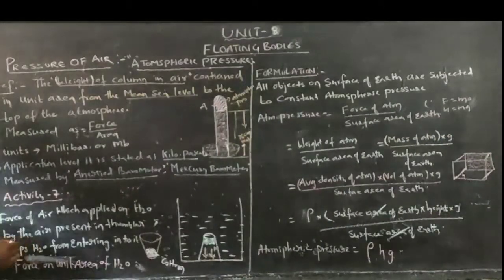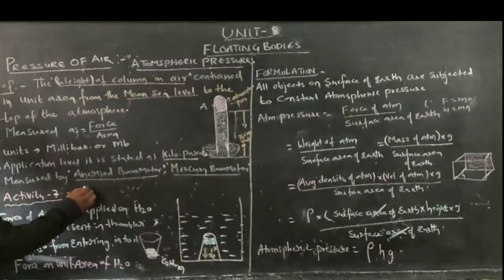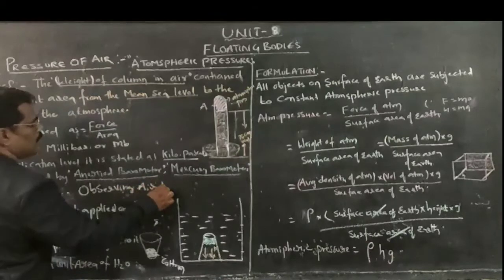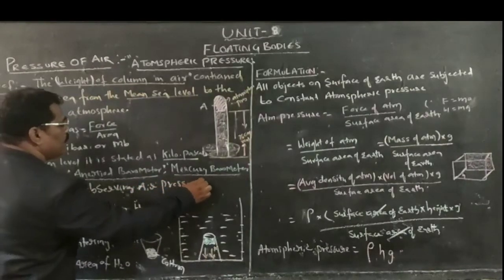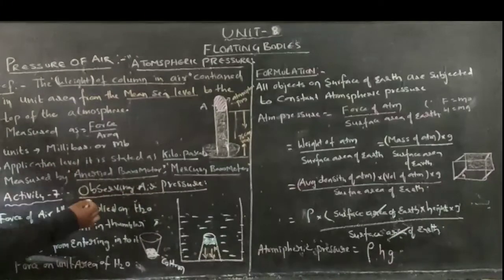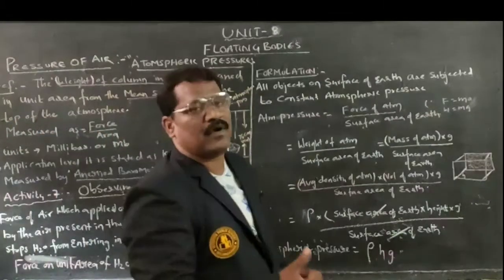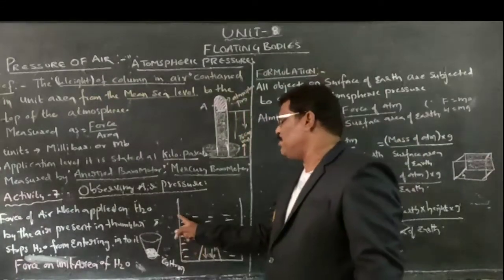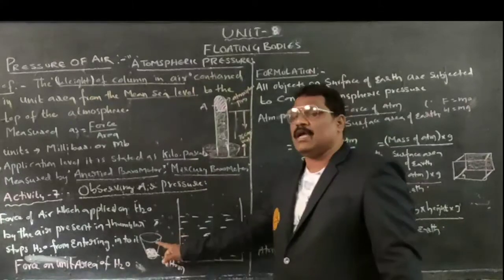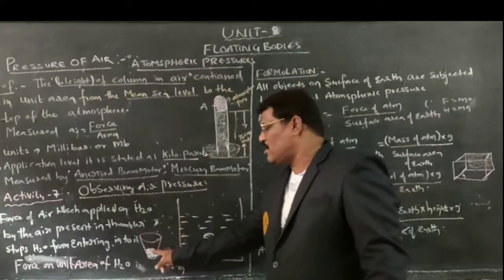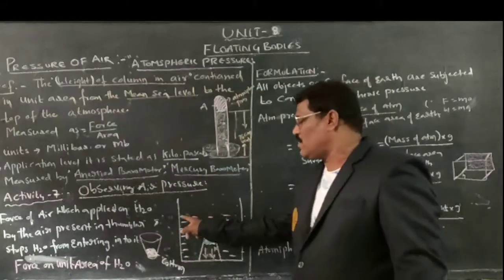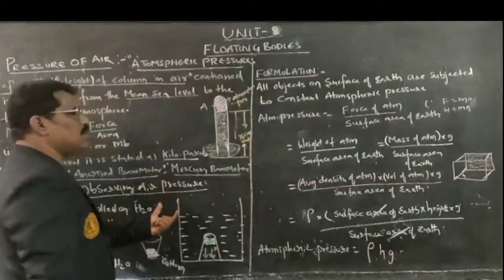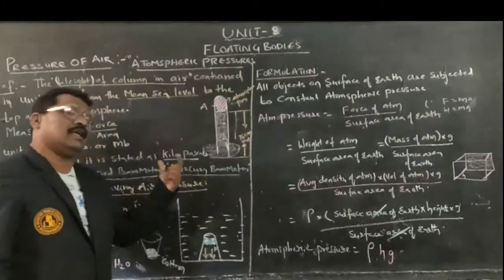Coming to the next one: Activity 7. What does this activity give us here? Observing air pressure. It gives information about observing air pressure. We will observe that a certain air pressure exists. To perform this activity, we require four articles: a beaker, a glass, cotton, and water. By using these, we can observe how air pressure exists.